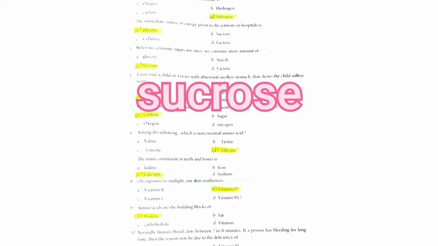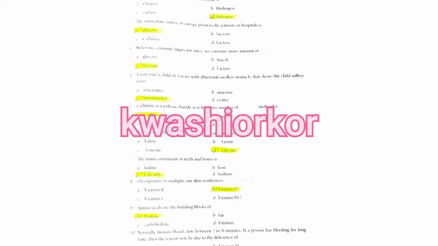Glucose. 3. When we consume sugarcane juice, we consume more amount of dash. A. Glucose, B. Starch, C. Sucrose, D. Lactose. The correct answer is option C. Sucrose. 4. If you find a child of 4 years with abnormal swollen stomach, that shows the child suffers from dash. A. Marasmus, B. Anemia, C. Kwashiorkor, D. Goiter. The correct answer is option C.